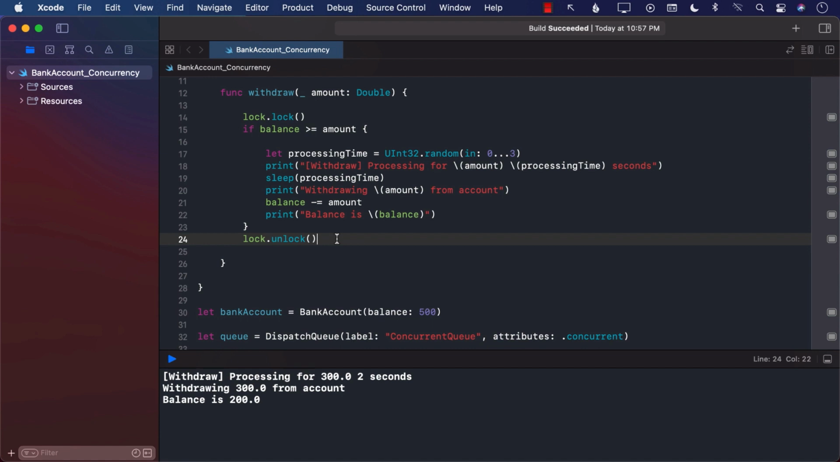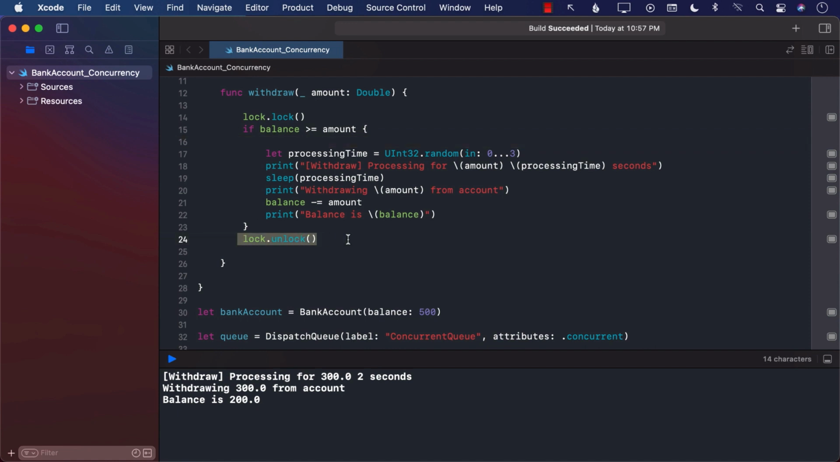Another very important thing to note about lock and unlock is that if you are locking on a particular queue, like if you are working on the main thread and you perform a lock on the main thread, then make sure that when you unlock it, you're also on the main thread. If you're locking something on the background thread, then make sure that when you're unlocking it, you're on the background thread.